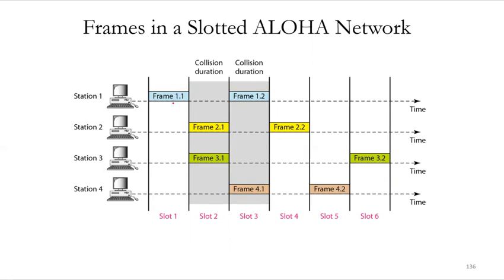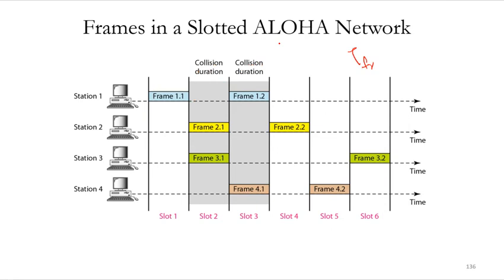So of course there is still the possibility of collision if two stations try to send, but the vulnerable time will decrease. The vulnerable time is given as TFR only, that is the time required by the frame to transmit. So this is more efficient than pure Aloha. It was developed just to improve the efficiency of pure Aloha, as the chances for collision in pure Aloha are high. We have already seen that. So that is why this was developed.